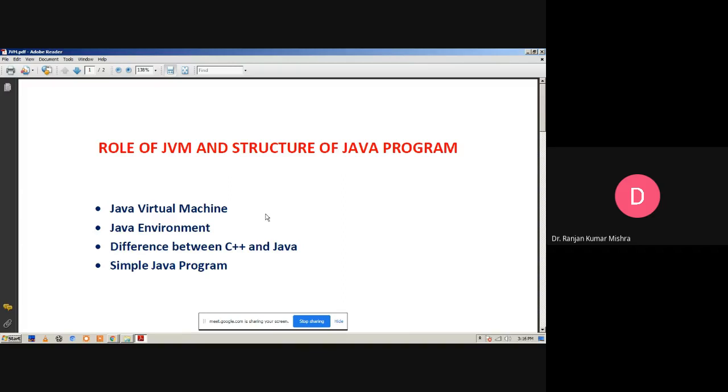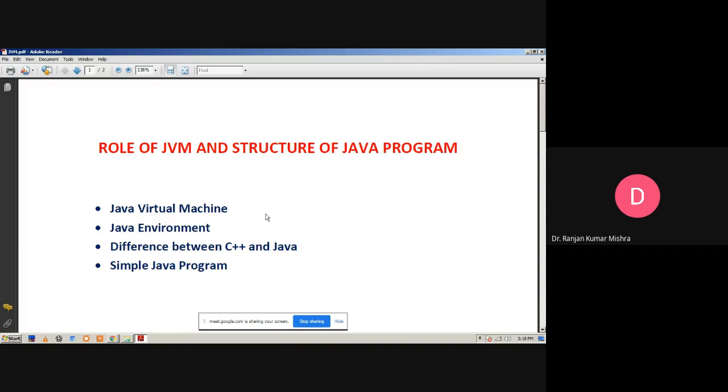Okay, next is the Java interpreter. As we learned, we can use any text editor for writing a program and then save that program with a .java extension. The Java compiler converts the source code or program into bytecode, and the interpreter converts the Java file into the class file. Basically, this is part of the Java environment. The JDK and JRE are part of the Java environment.